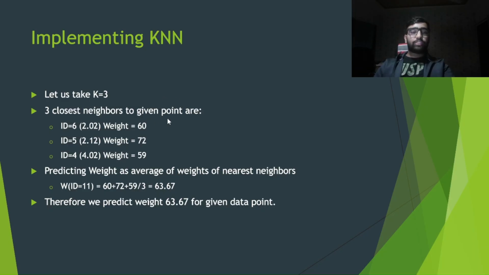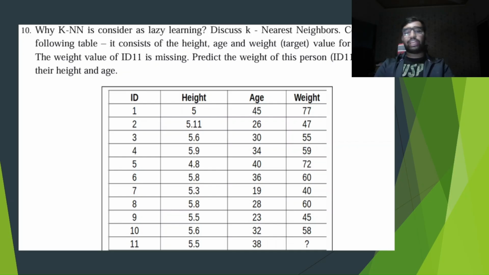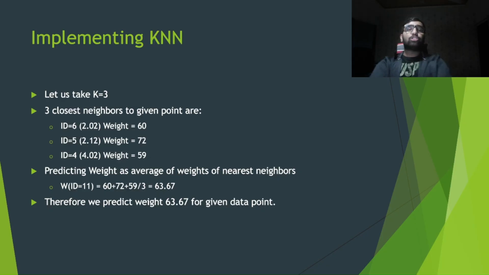So the three closest neighbors to the given point are id equals 6, id equals 5 and id equals 4. The corresponding weights for which are 60, 72 and 59. So we'll find the average of these three weights, which comes to around 63.67. Therefore we predict the weight 63.67 for the given data point. So for the 11th data point, which has height 5.5 and age 38, the value predicted by us for weight is 63.67.